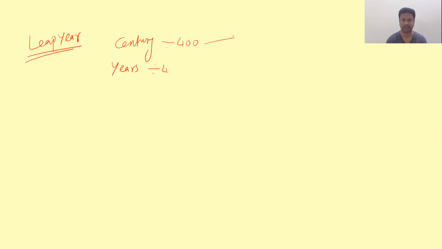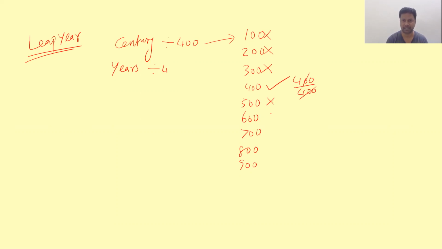In that, century means 100 is a century, 200 is a century, 300, 400, 500, 600, 700, 800, and it goes on like this. 100 is evenly divided by 4, but it is not divided by 400, so this is not a leap year. 200 is not a leap year. 300 is not a leap year, but 400 is a leap year because 400 is exactly divided by 400. 500 is not a leap year. 600 is not a leap year. 700 is not a leap year. 800 is a leap year because 800 is divided by 400.